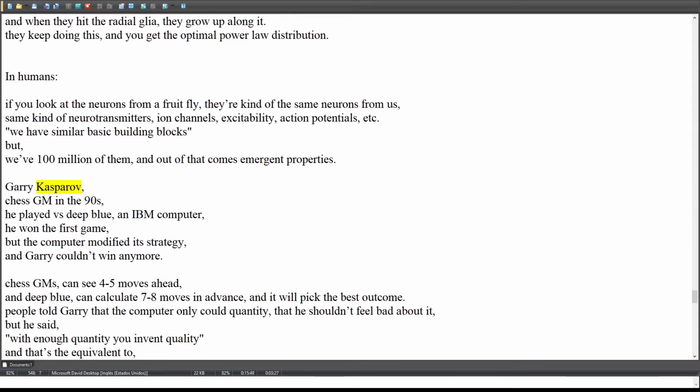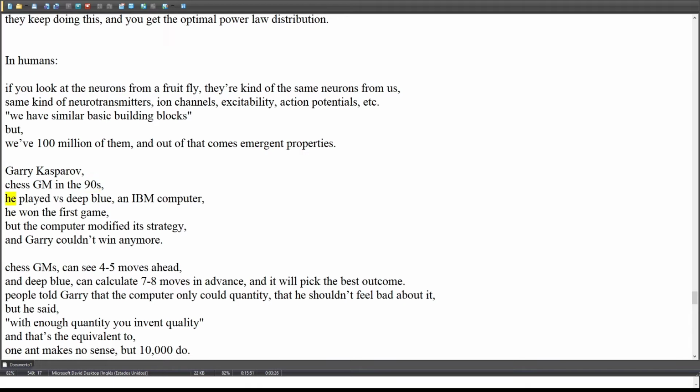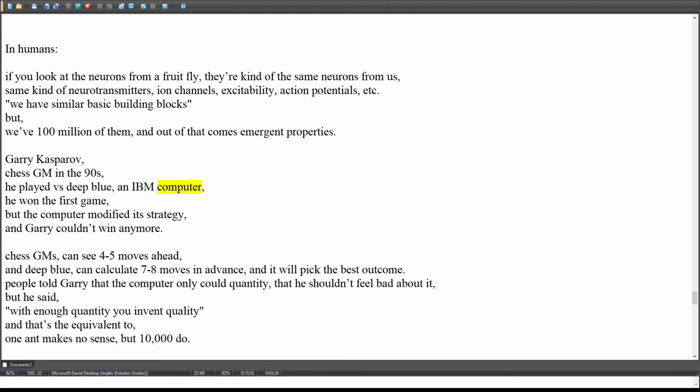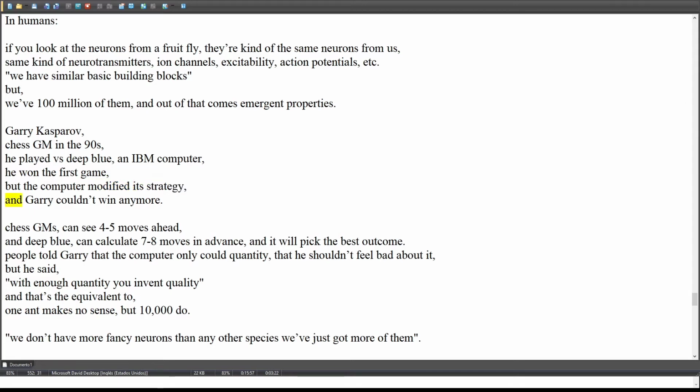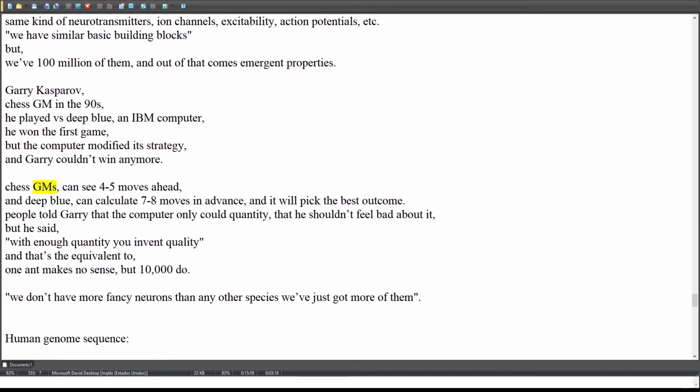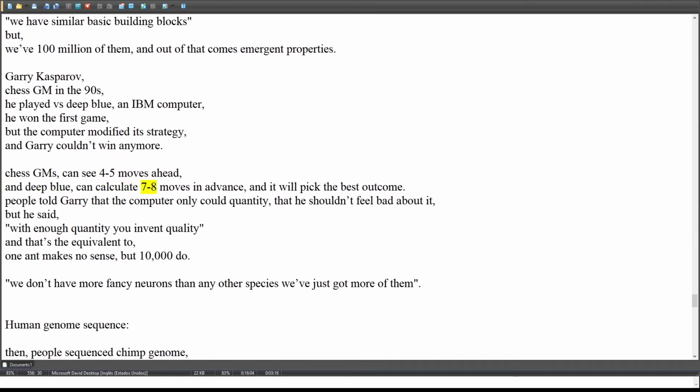Garry Kasparov, chess GM in the 90s. He played versus Deep Blue, an IBM computer. He won the first game. But the computer modified its strategy, and Garry couldn't win anymore. Chess GMs can see 4 to 5 moves ahead, and Deep Blue can calculate 7 to 8 moves in advance, and it will pick the best outcome.